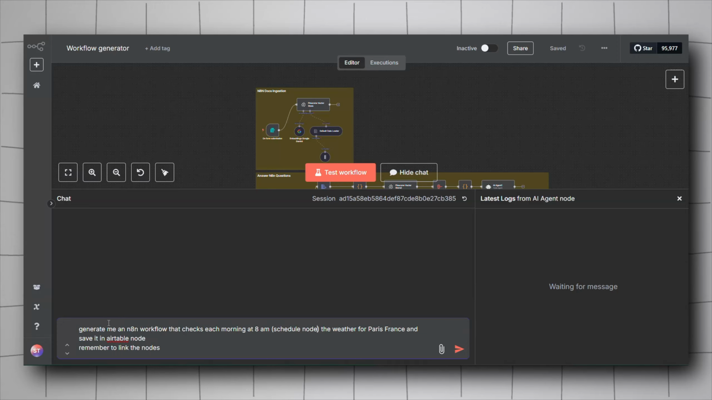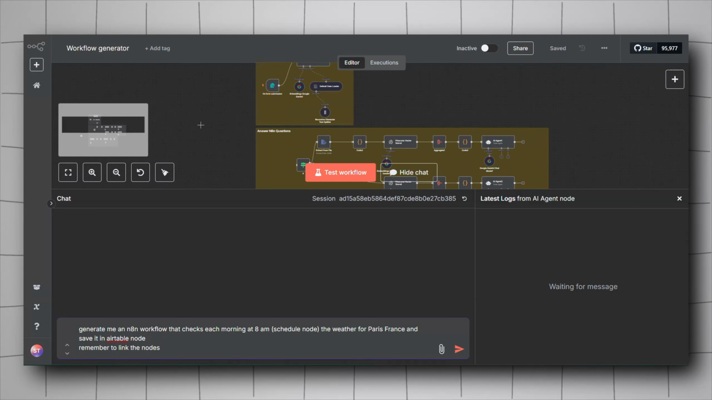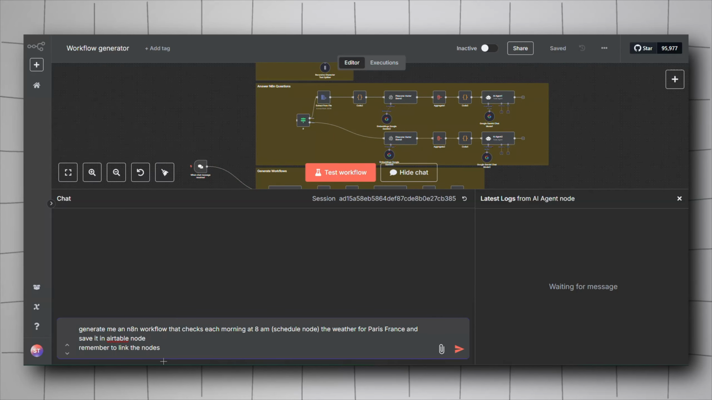All right, so let's test it. I asked it to generate me an N8N workflow that checks each morning at 8 a.m., schedule node, the weather for Paris in France and saves it in the Airtable node. So keep in mind here, it may not know what nodes to actually use because of the lack of information in the N8N documentation I have ingested. I haven't ingested everything, so maybe it will not find it.